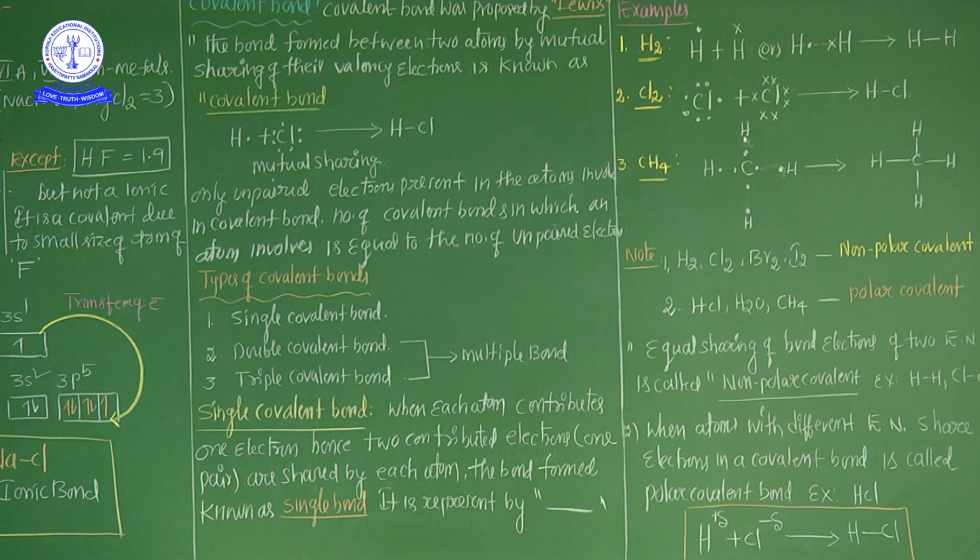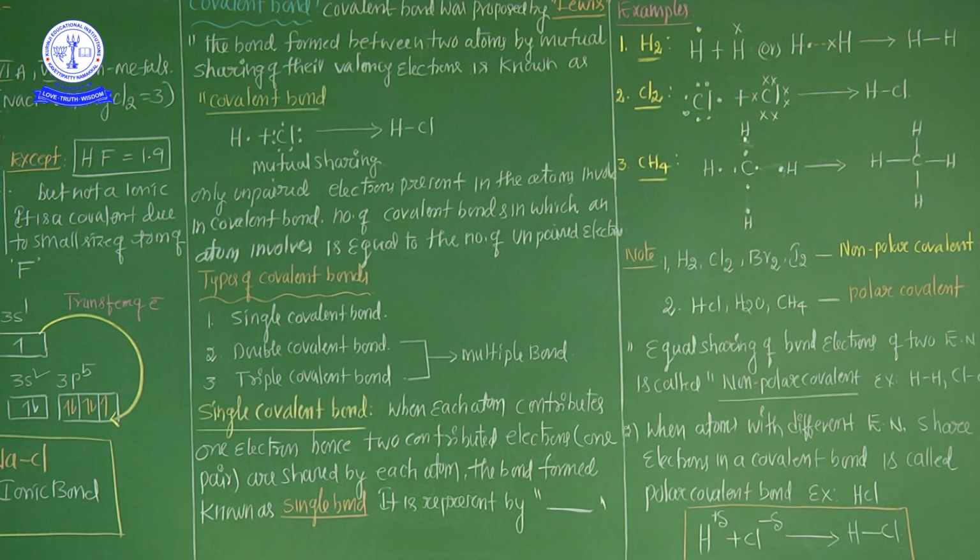So one electron from the hydrogen and one electron from the carbon are contributed, forming one C-H bond, and similarly the remaining ones are also C-H bonds. There are 4 different single bonds. 4 single bonds are formed. So this is a single covalent bond.